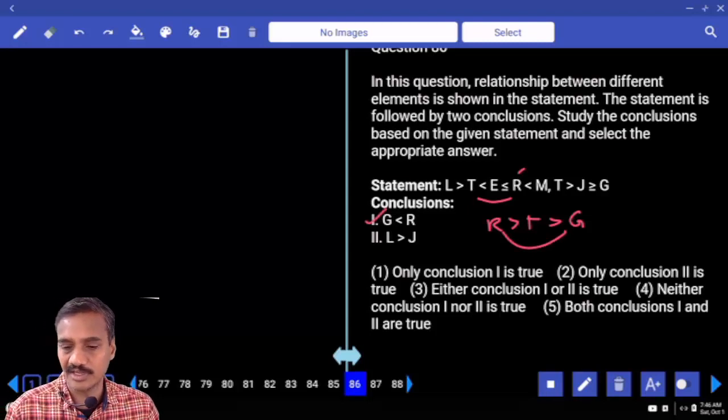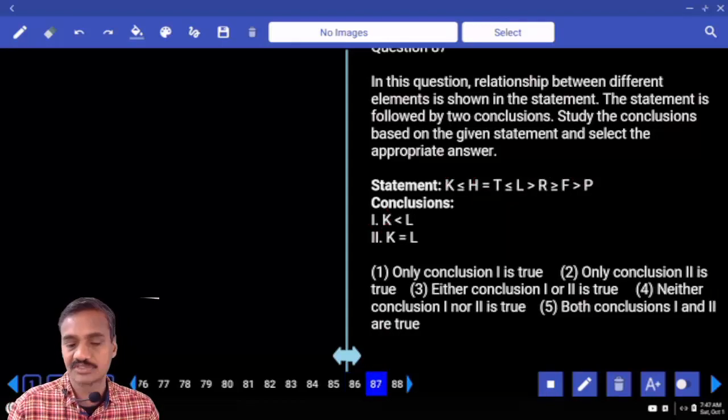And second one, L and J. L is here, J is here. Which element is common? T. L greater than T, T greater than J, L greater than J. Both 1 and 2, choice 5, question number 86.